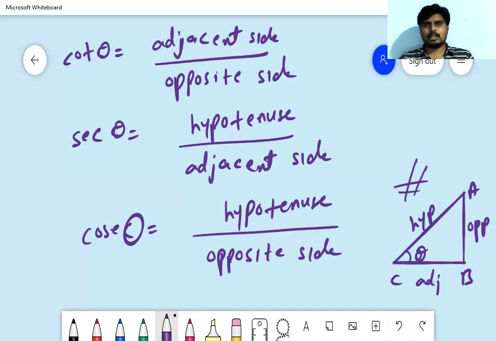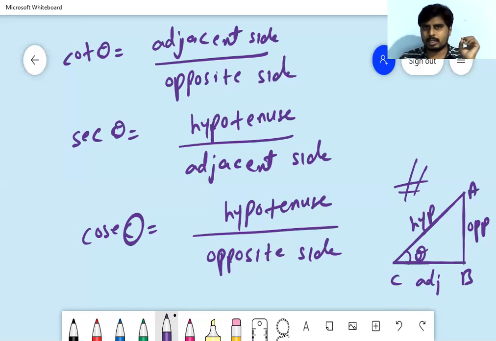So like this, you can't give any name to any side in any other triangle. This we can give in a right angle triangle only. That is the reason why we have taken a right angle triangle to define trigonometric ratios.